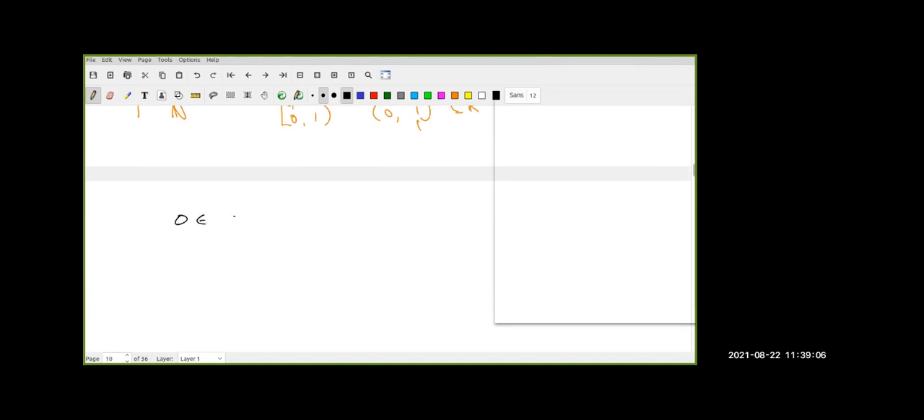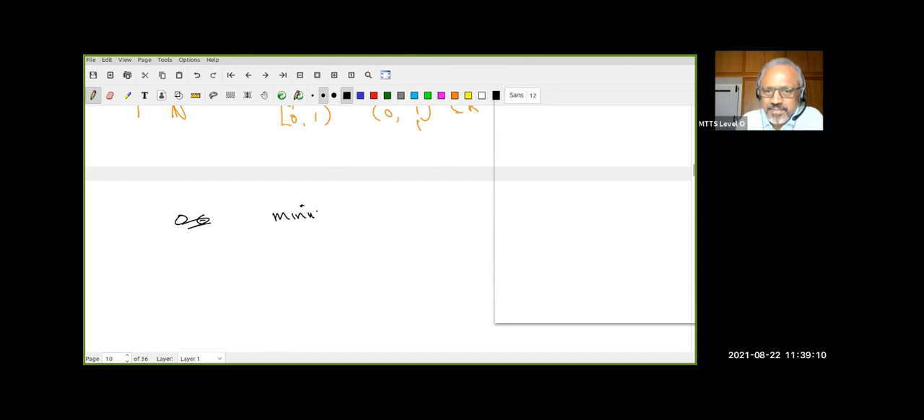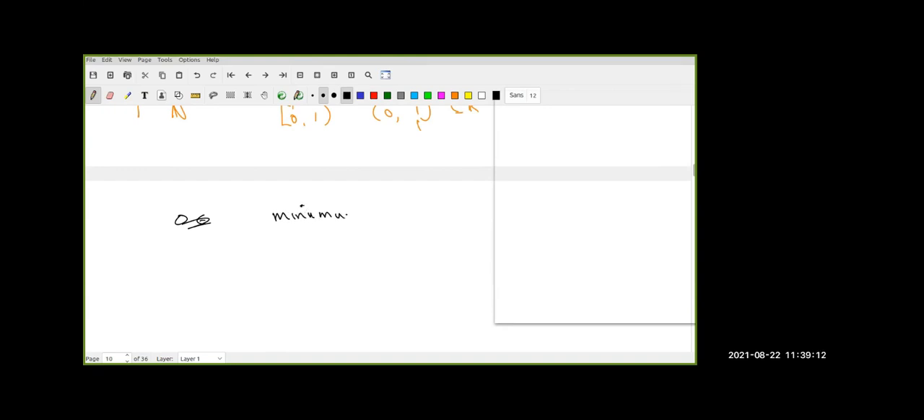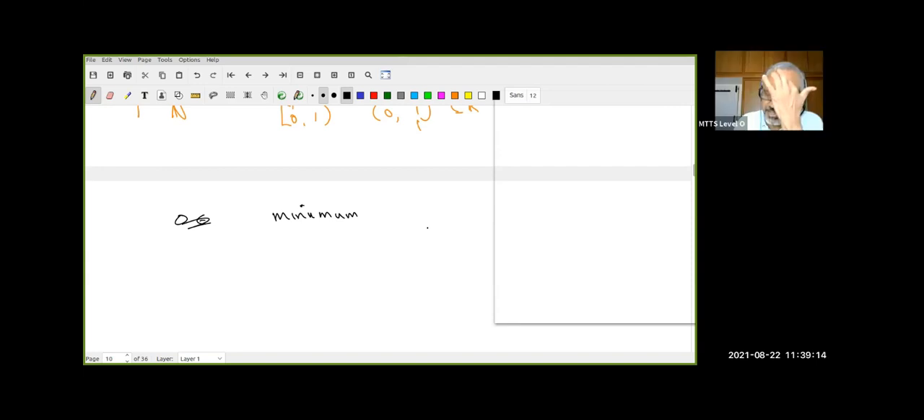So, minimal or maximal? No, it's a minimum or maximum. Any maximum is a maximal element. Any minimum is a minimal element. The converse is not true. Yeah, again, that's another problem with all of you because of partial order.